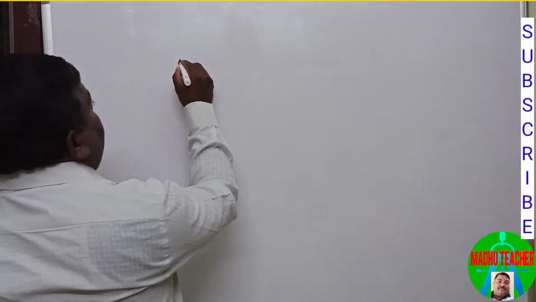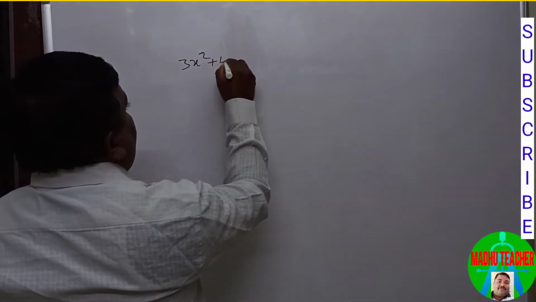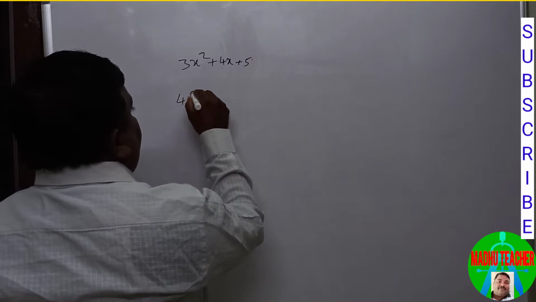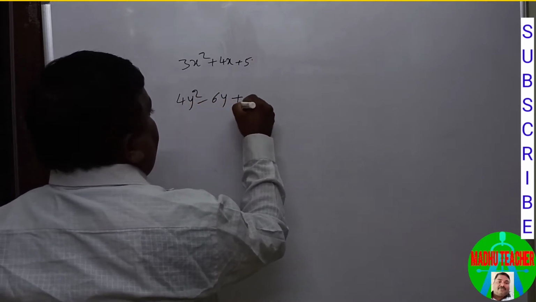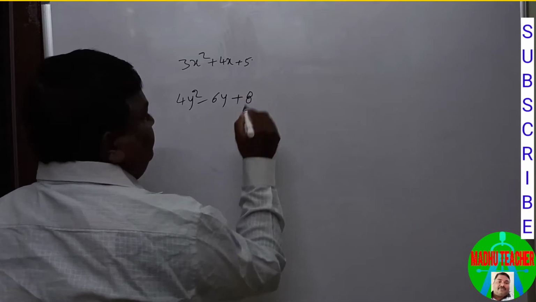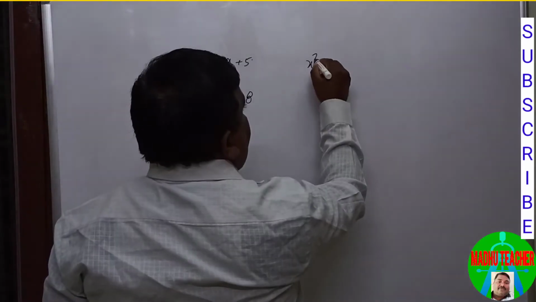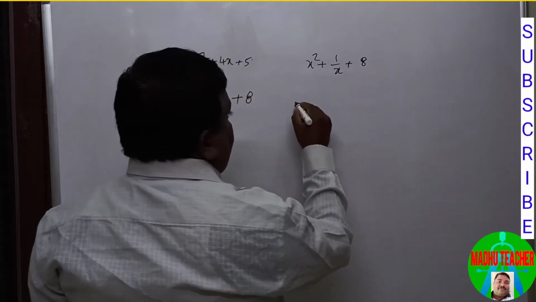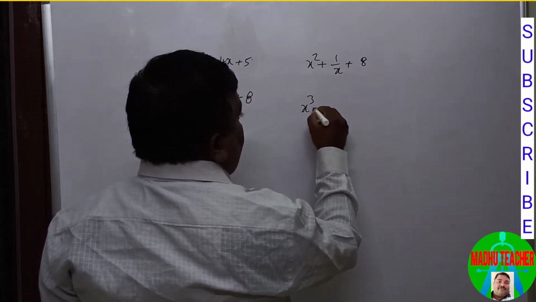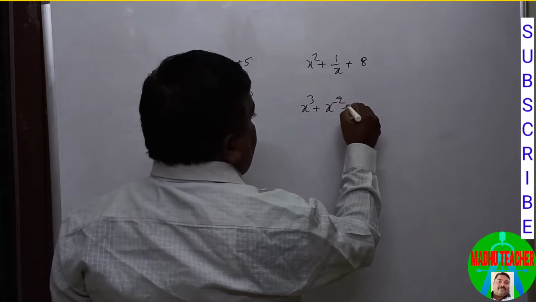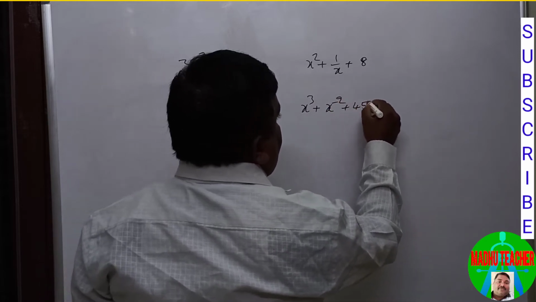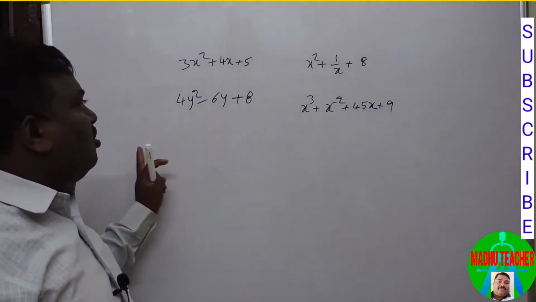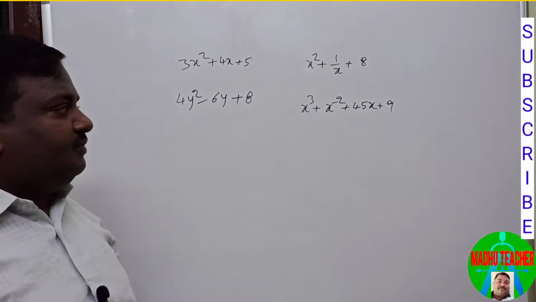So what are the expressions? 3x square plus 4x plus 5, 4y square plus 6y plus 8, x square plus 1 by x plus 8, x cube plus x to the power of minus 2 plus 45x, whatever. These all are expressions.